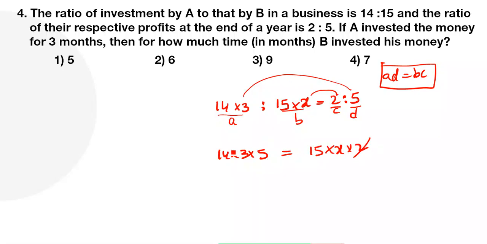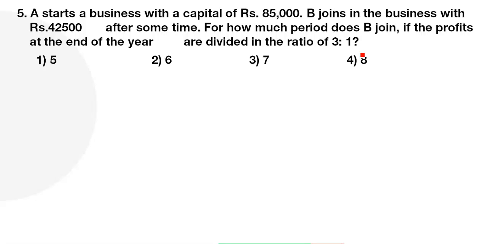Let me calculate. So 2 1s are 2, 7s are 14. Next 3 5s are 15. 15 cancel, guys, here. Then X is equal to how many months, guys, here? 7 months. Okay, very good. And option 4 is the right answer. Clear, guys, all of you now? Say yes or no? Yes, sir. Right. So move on to the next one, guys.